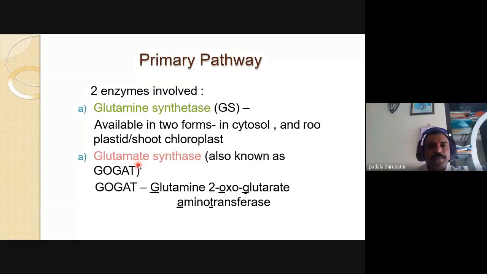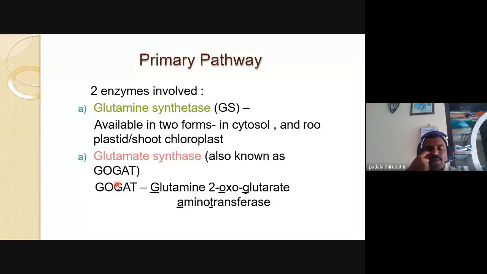The primary pathway involves two sequential enzymes. Number one is glutamine synthetase, that is GS, and the second one is GOGAT, that is glutamate synthase. Glutamate synthase we can also call glutamine 2-oxoglutarate aminotransferase. So this is the abbreviation of GOGAT.